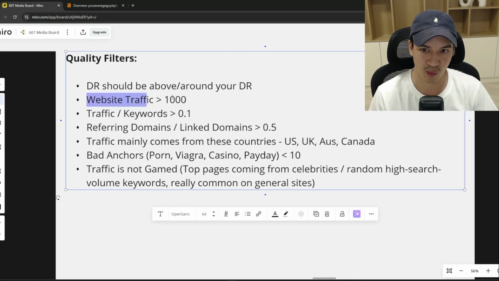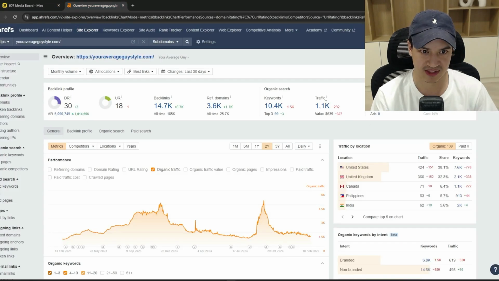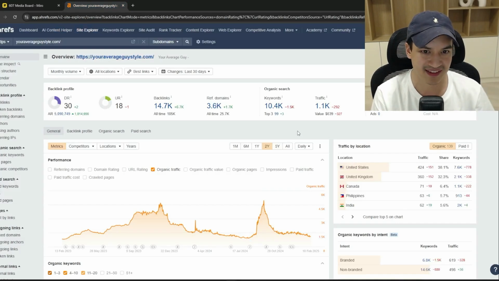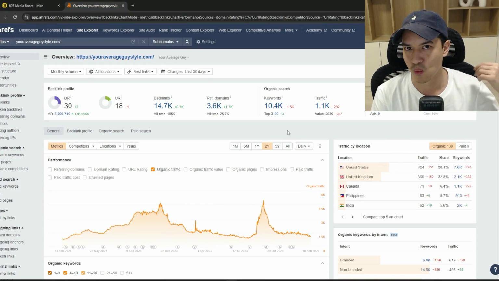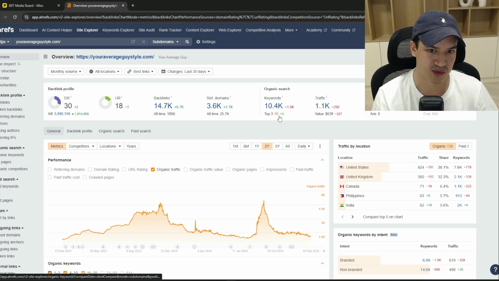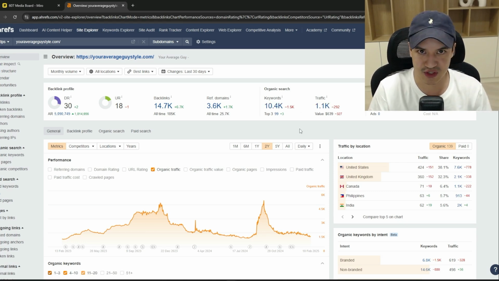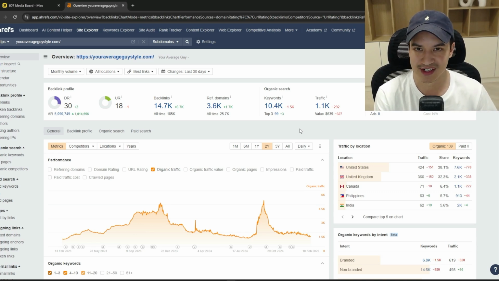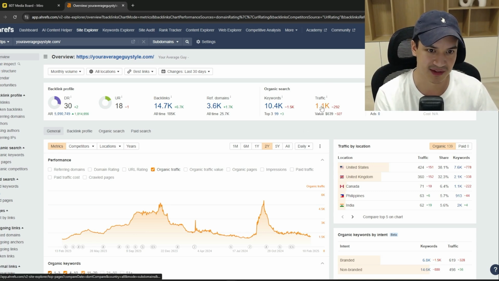Website traffic should be around 1,000 or more, right? The minimum is 1,000. Traffic over keywords, that's this metric right here, should be at least 10%, because if it's less than 10%, that means that they're trying to publish a lot of content because they're ranking for a lot of keywords, but they're not ranking well for any of those keywords, right? Because if traffic was 1,000 and the keywords was 30,000, that means that they've published so much content that they're ranking badly for all this content that they've published, right? So that's why we look for a good 10% on traffic over keywords.